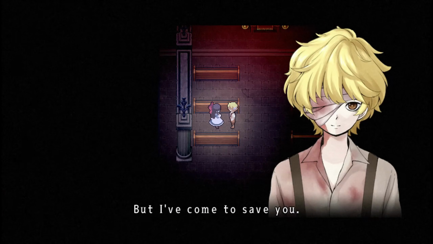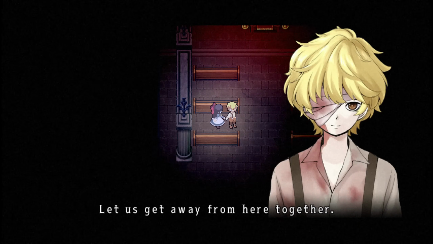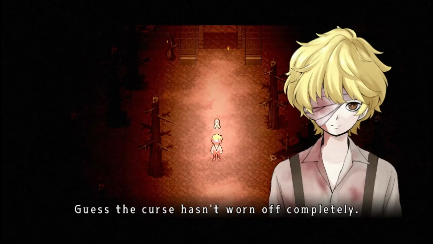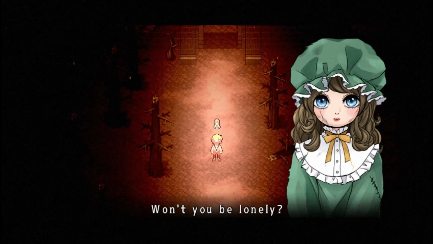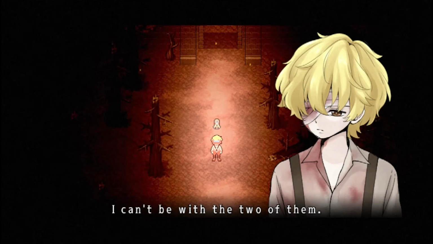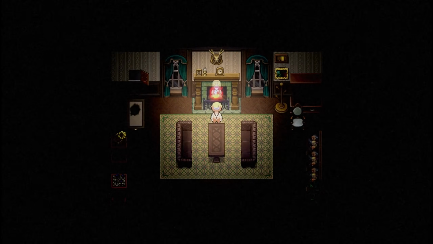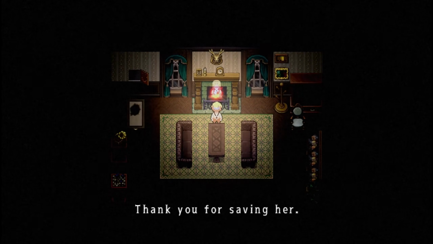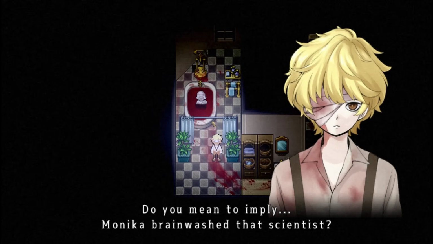The blonde boy with the missing eye, named Robin according to the Mad Father wiki, is another character who challenges Aya. Initially portrayed as one of the reanimated corpses, Robin is revealed in the game's If mode to be a living human who was saved by Monica's ghost after Alfred carved out his eye and nearly left him for dead. Monica directs Robin to help Aya, which he does when she and Maria flee the mansion at the end of the game. But Robin's perspective is complicated.